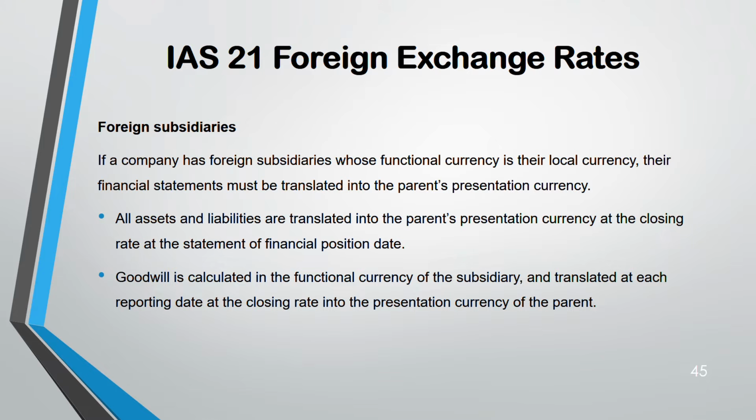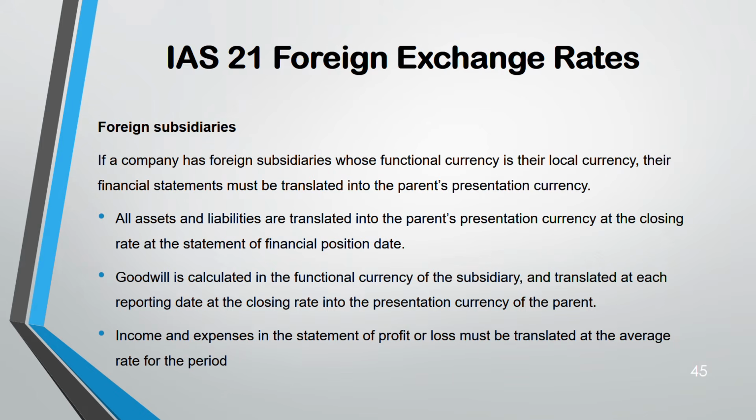Okay. Goodwill. What about goodwill? Goodwill has a different nature. Even though it's a part of an asset, when you're calculating goodwill, first calculate it in the functional currency of the subsidiary. Then at each reporting date, you will translate it into the parent's presentation currency. At what rate? Closing rate, because that is also a part of an asset. That will go to the statement of financial position. And income and expenses, because they go to the statement of profit and loss, use average rate. So assets and liabilities, closing rate, income and expenses, average rate. Goodwill is different. First functional currency of the subsidiary, then closing rate at each reporting date.